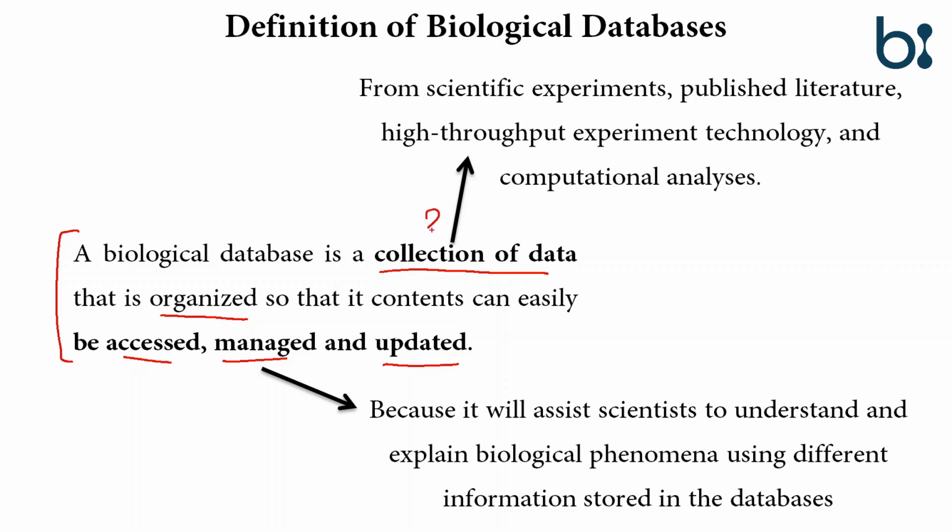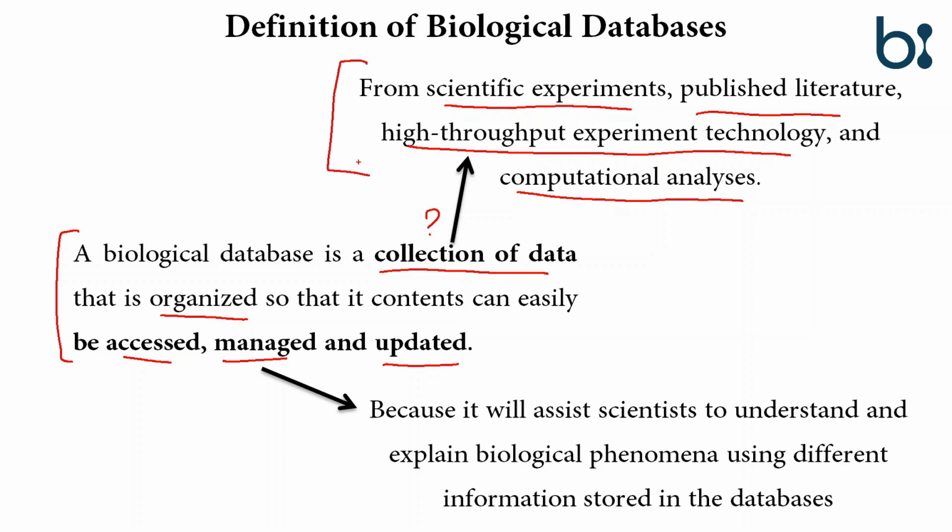From where will we collect our data? It will collect data from scientific experiments, from published literature, from high-throughput experimental technology and computational analysis. These are the sources of data generation. This generated data is collected in the database.